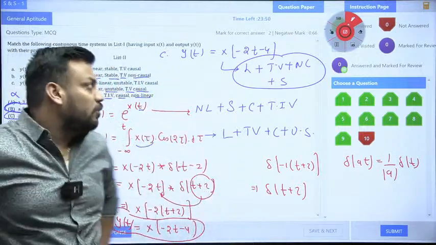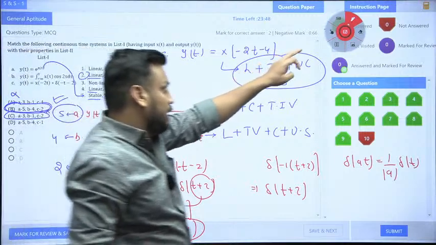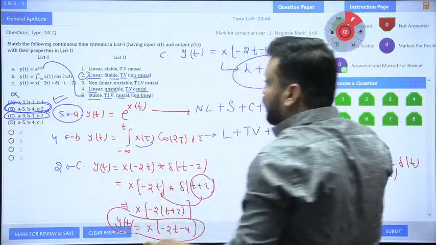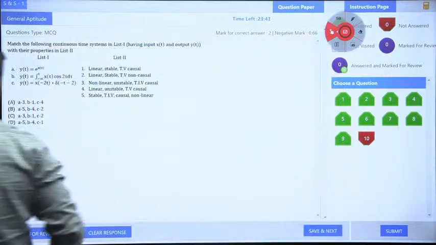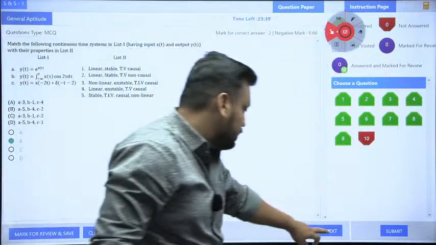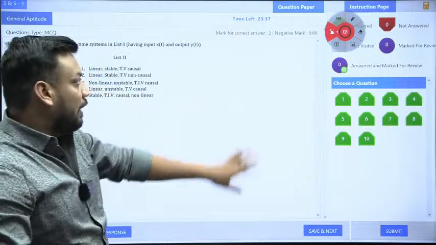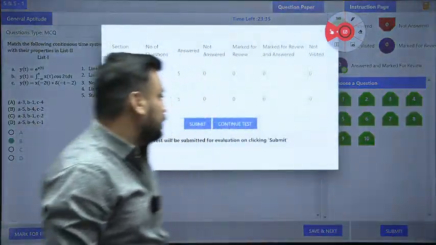Okay guys, so that's all from today's session. I will again come to this part. Everything will remove. Correct answer is option number B only. So I will click on the option number B. Yes. Now save and next. And now finally I will submit this question, because I already completed all the questions.